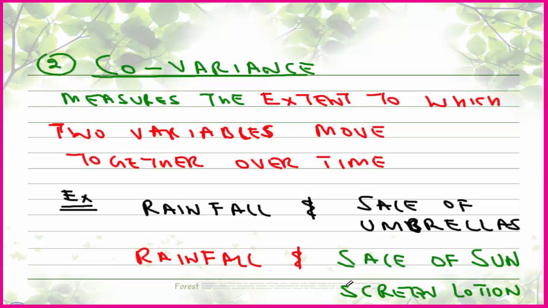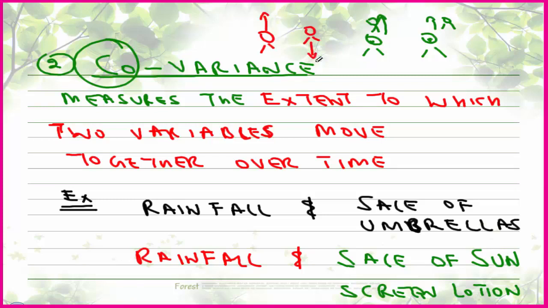Covariance. Now, as the name indicates, co. Co means two. It means two persons are standing here. If Mr. A is walking in this direction and Mr. B is also walking in this direction, it means there is something in between them. There is something in between that boy and girl. They are watching each other. It means there is something going on. But if Mr. X, the hero, is going in this direction and the heroine is going in this direction, it means they have a negative relationship, negative covariance.